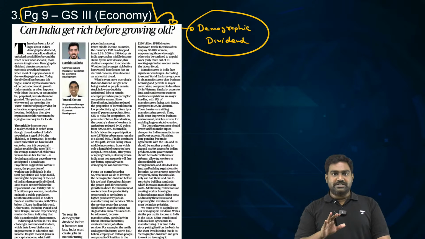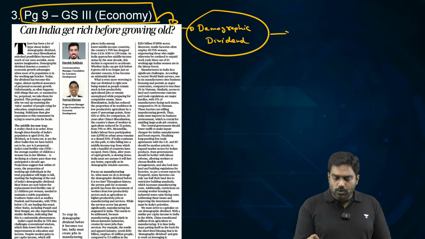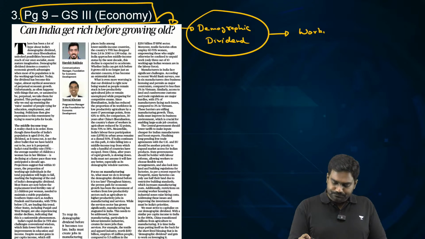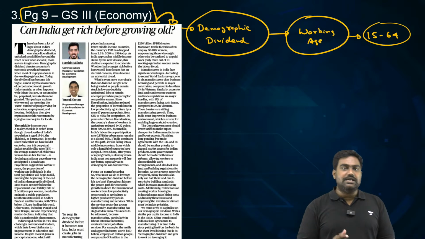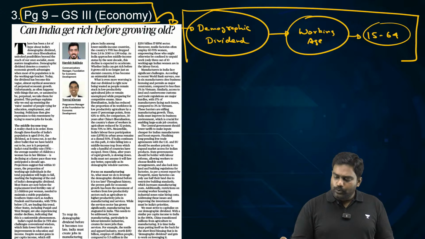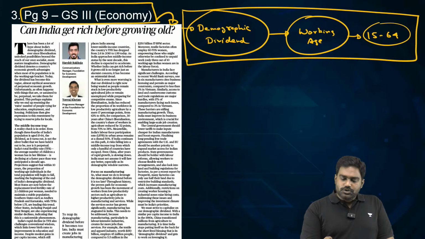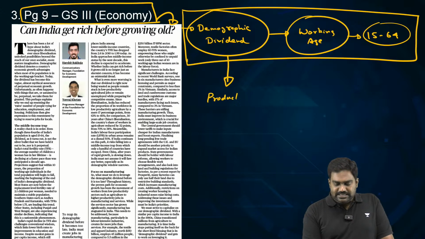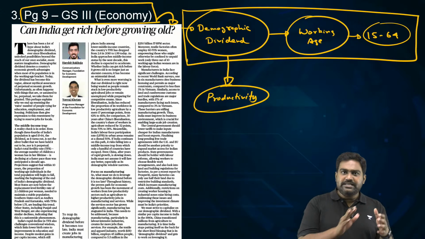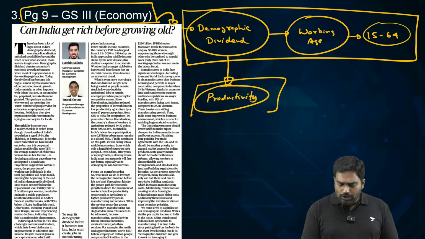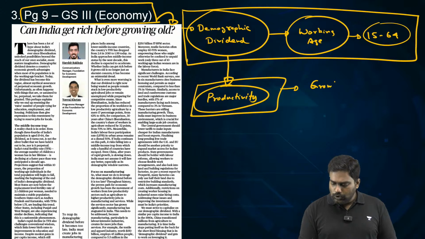Now, I'm sure many of you would know what is demographic dividend. But for those of you who don't know, demographic dividend is when the majority of your population is in the working age group. If a large percentage of a country's population is within the working age bracket of 15 to 64, right? Such countries are said to enjoy a demographic dividend. So when you have the maximum number of your people in the working age category, it means if you harness their productivity, if you give them basic education, take care of their health, provide them basic skills and create jobs for them, they will all be super productive, which will drive the growth of the country.